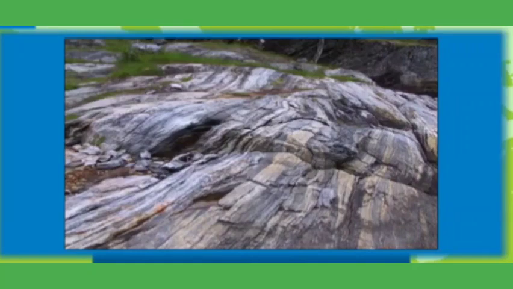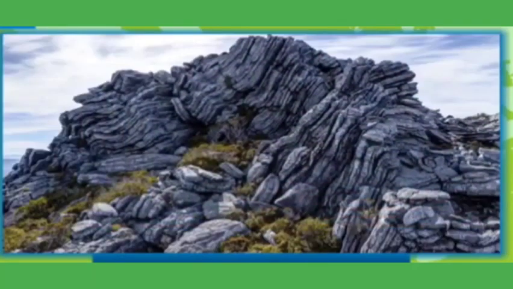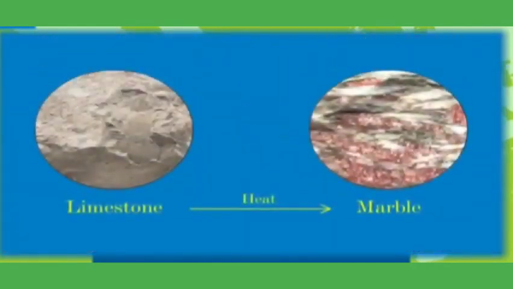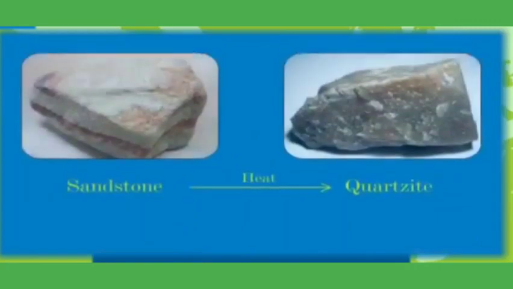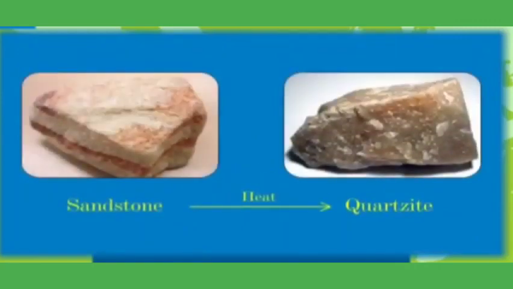This change of one type of rock to another gives metamorphic rocks. For example, due to excessive heat, limestone changes into marble and sandstone changes to quartzite. Metamorphic rocks are very hard rocks.